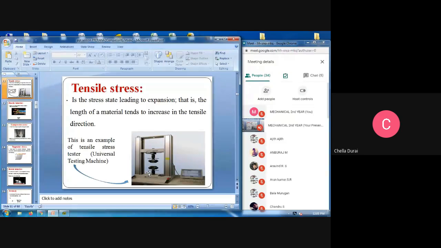This is an example of tensile stress: the universal testing machine. We are testing the product by using the universal testing machine. It will elongate, increasing in length but reducing in diameter. That is called the tensile stress.